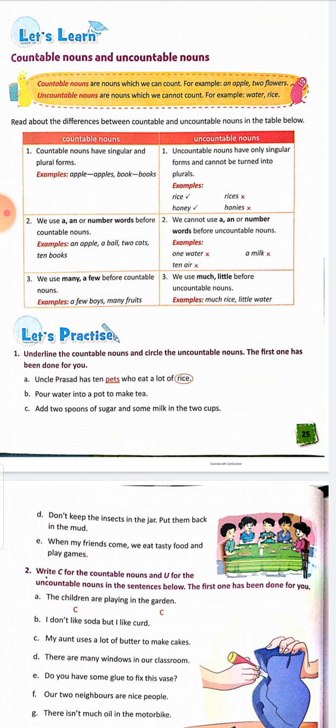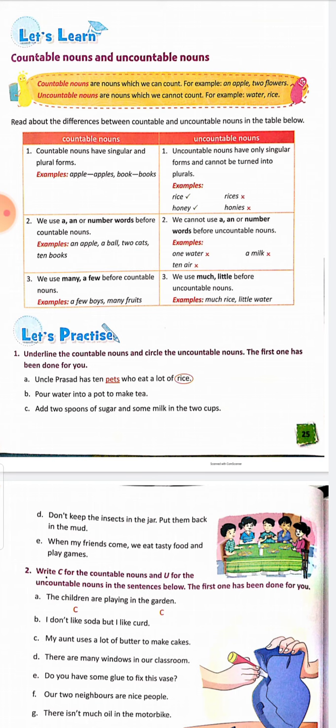Next, number 2, we use a or an or number words before countable nouns. A or an or any number, like 1 book, 10 books, 3 books, like this we can write. An apple, a ball, 2 cats, 10 books. For uncountable nouns, we cannot use a, an or number words before them. No, we cannot use that. Okay.